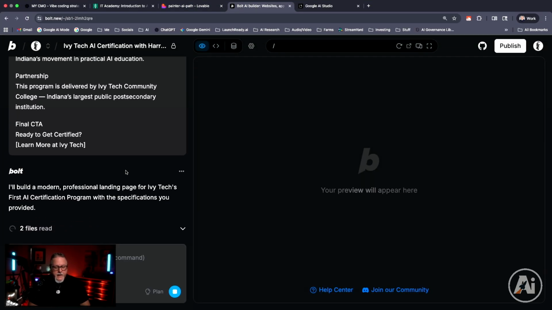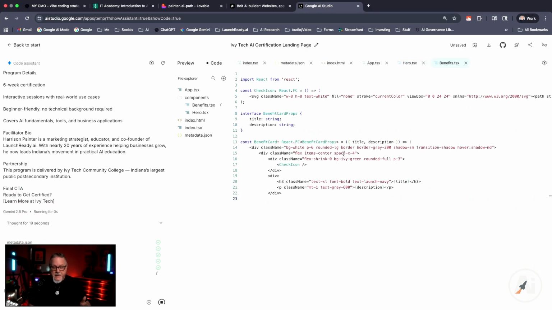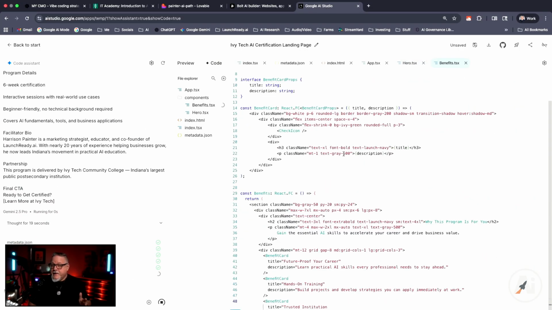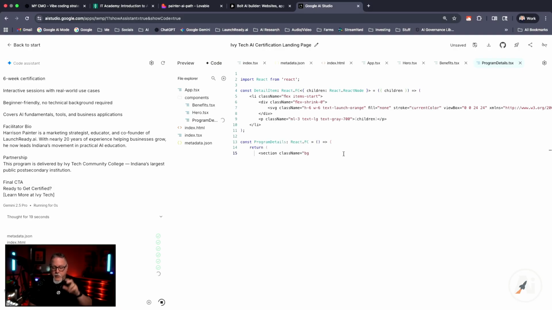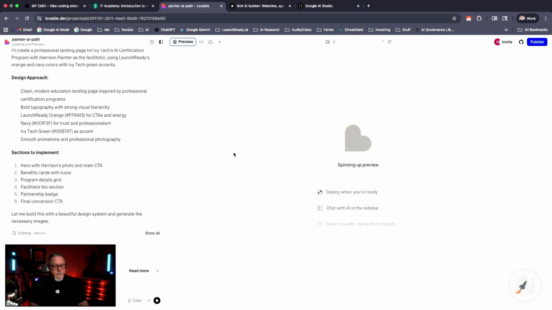Over here on Bolt, kind of the same thing happens, and you'll end up seeing a bunch of code over here going on. And then, of course, Google AI Studio, you can see it's not as pretty as the other ones, but it's free, it's coding, and it's making some magic happen. Now, what I'm going to do for the sake of your time is I'm going to speed this video up, but we're on that 20-minute mark. So I'm going to hit start. And if I speed it up, I'll come back and let you know how long this took.